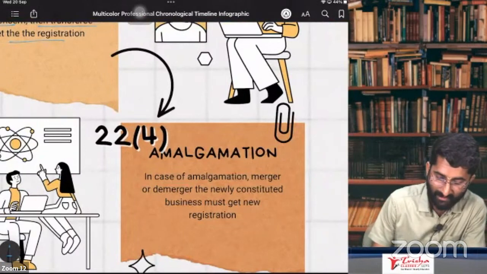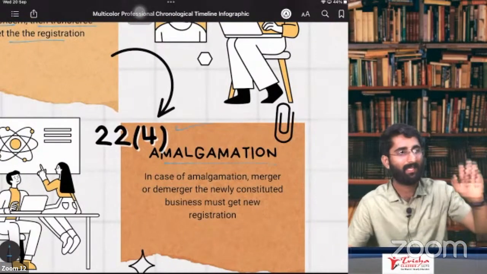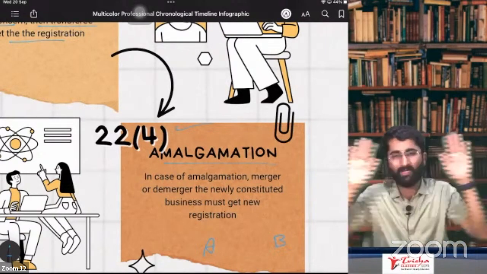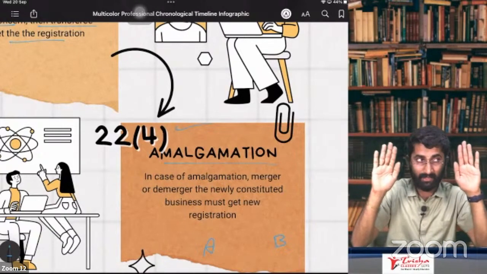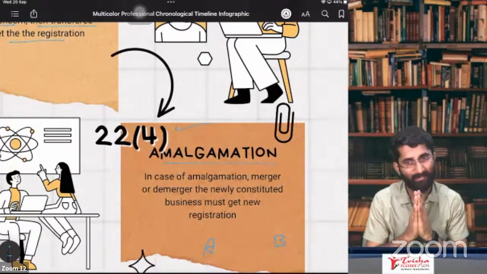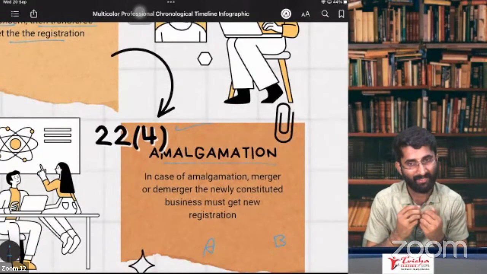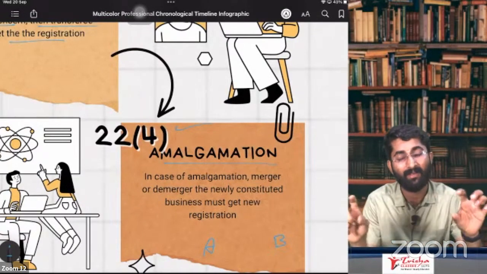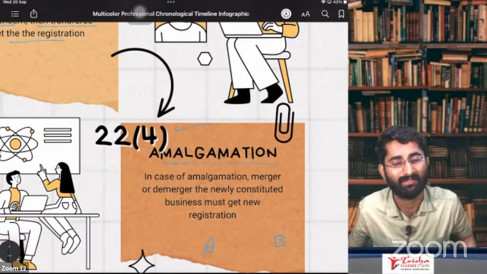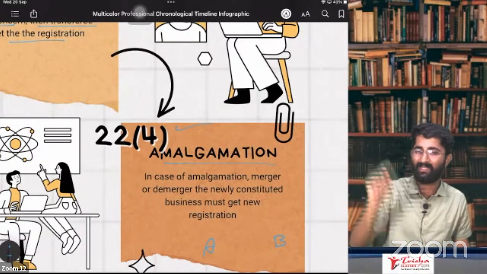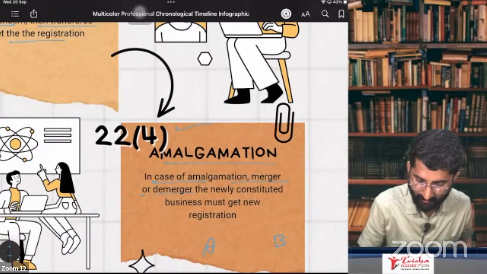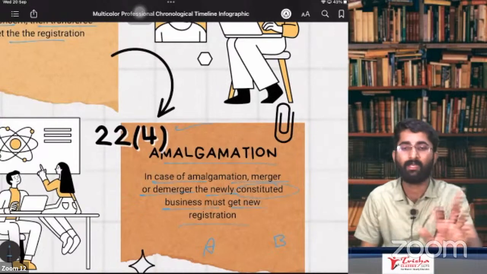Section 22, subsection 4: in case of amalgamation, same thing. Company A and company B had two different registrations and two different PANs. Now they will amalgamate and become one company, so the amalgamated company's PAN is different. If the PAN is different, the GST registration will also be different, because the GST number contains the PAN. If the PAN changes, the GST number also changes. That's why in case of amalgamation, merger, demerger, the newly constituted business must compulsorily take a new registration.